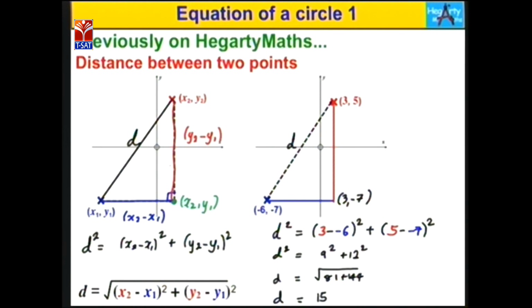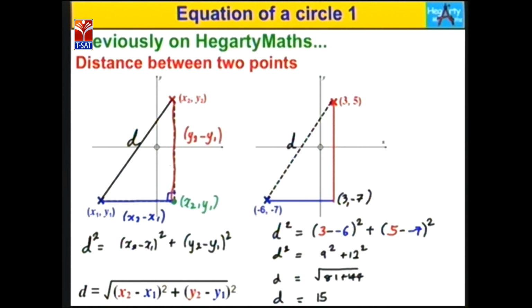So here we have points A, B, C. By using the distance formula, 3 minus of minus 6 whole square plus 5 minus of minus 7 whole square. Here minus into minus is equal to plus.